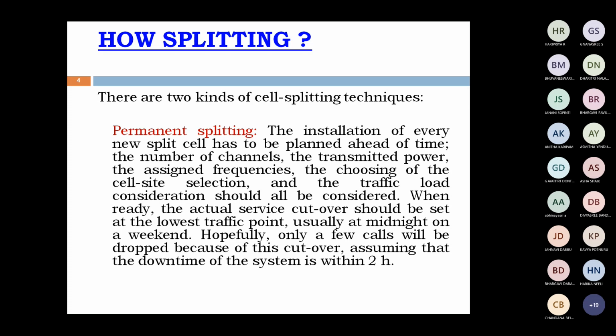All these factors you have to choose, and fix the base station at the top of the building. It is permanently fixed.